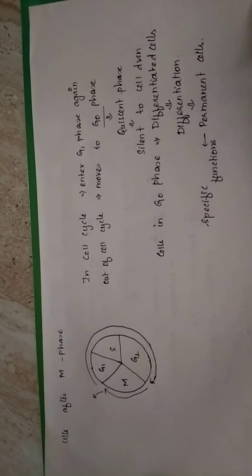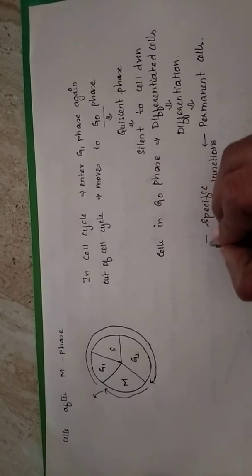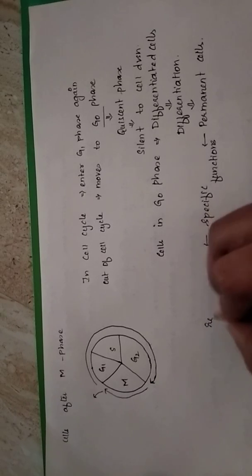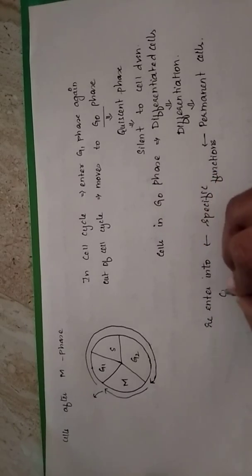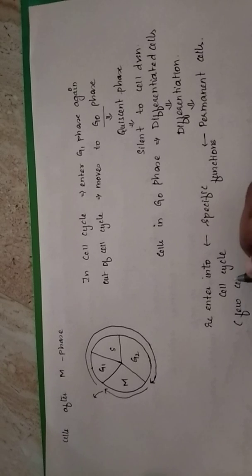Few of these permanent cells can re-enter into the cell cycle, and this is happening only for few cells. Not all cells enter back into the cell cycle. Only few cells can re-enter into the cell cycle.